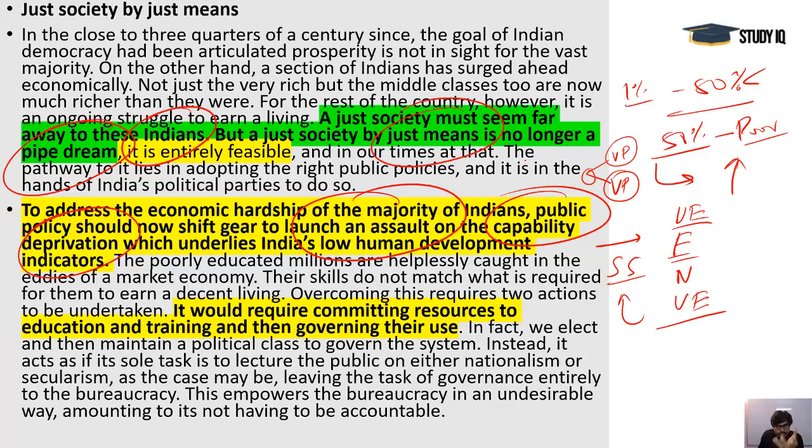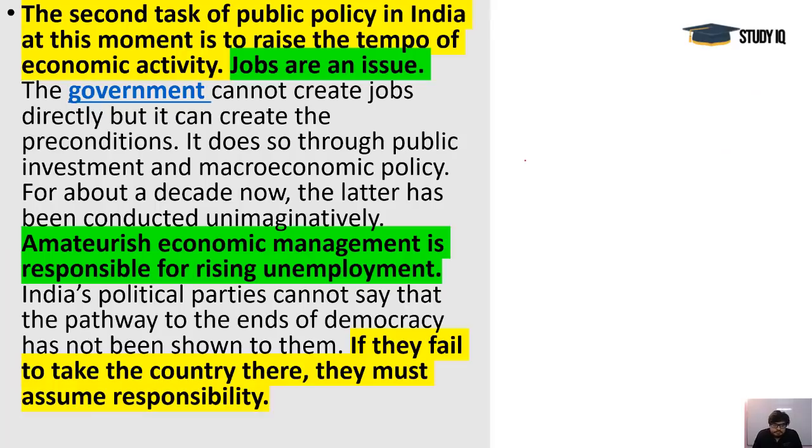We need to lift the beggar, and we need to make his life a decent one, so that he can participate actively and positively in the democracy. Otherwise there is no value of that person's vote, and it would anyhow be exploited. So that's the issue. And jobs are an issue, and that is why these data on jobs are the bigger issue here. Amateurish economic management is responsible for the rising unemployment. That is true, and if they fail to take the country there, they must assume responsibility. So we need to understand these responsibilities also.